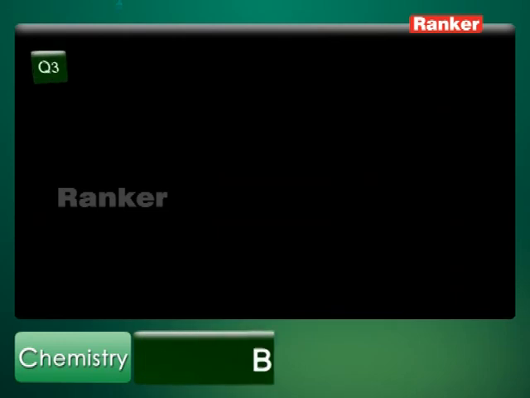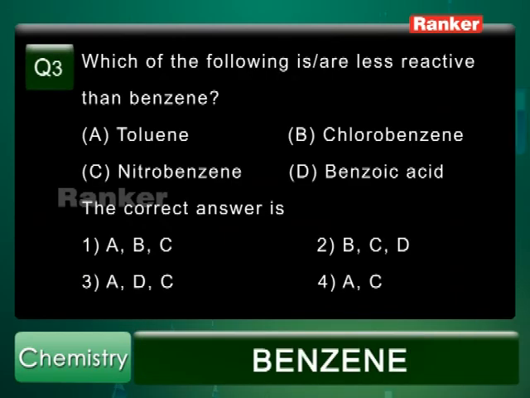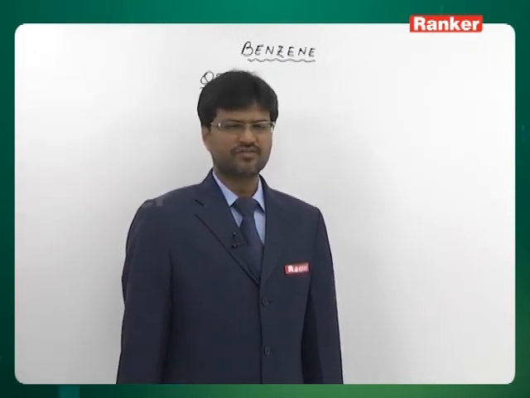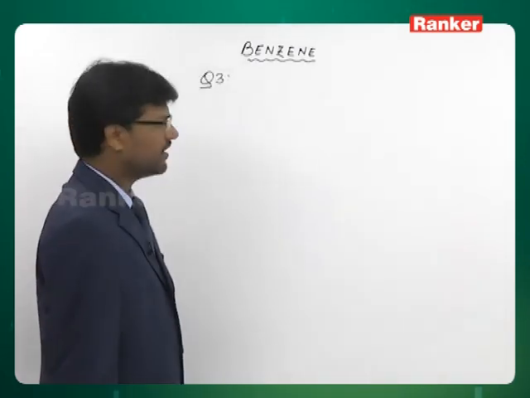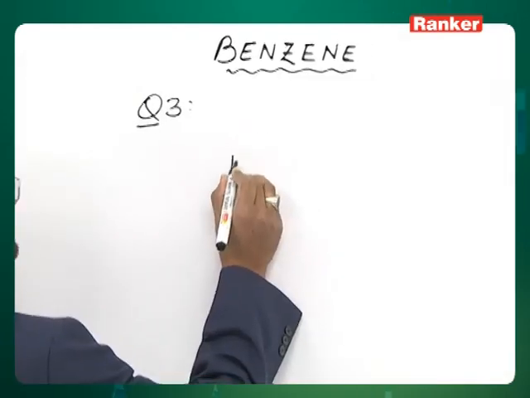Question number 3. Which of the following is less reactive than benzene? A, toluene. B, chlorobenzene. C, nitrobenzene. And D, benzoic acid. Type of reaction benzene undergoes is electrophilic substitution. So we have to find out which of these is less reactive than benzene towards electrophilic substitution. I'll write down the structures.